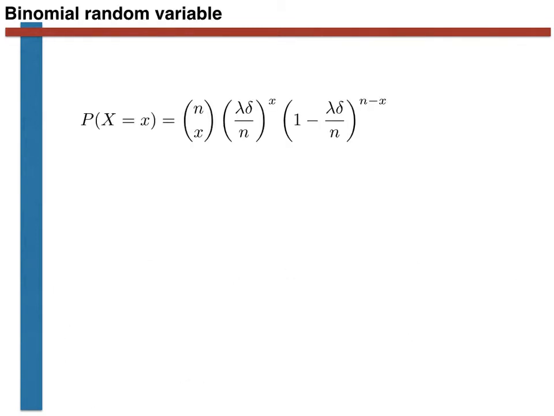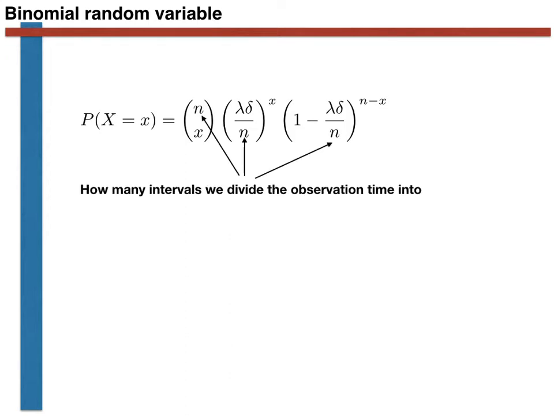Let's summarize all that was on the previous slide. We can model the number of cars that have passed by on the road at time T using a binomial random variable. To do this, we divide the time interval that we observe the road for into a series of segments. We then record a series of Bernoulli trials that tell us whether or not a car passed by during each of the n time intervals that we observe the road for. Furthermore, all of this is based on the fact that we observe lambda cars pass by on average over a period of length delta.